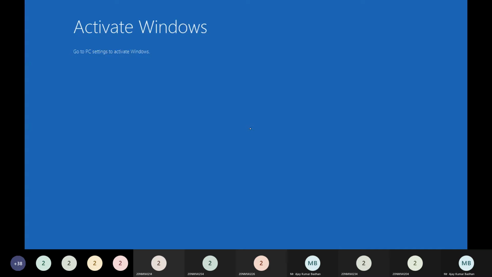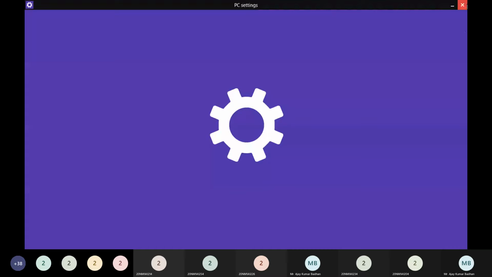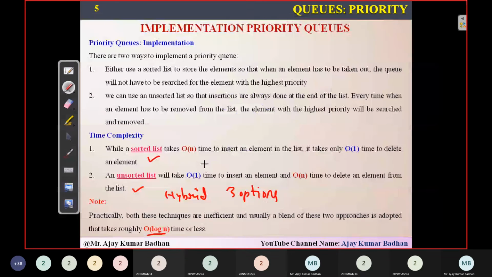Let me give an example. Let us suppose the value of n is 4. If you take a sorted list, what is the insertion time? Order of 4. What about unsorted? It is 1. And log n applies to both conditions. So here insertion is order of 4 but deletion is order of 1, and here it is order of 4. The first option, the second option, and the third option is log n. So what is the value with n equal to 4?